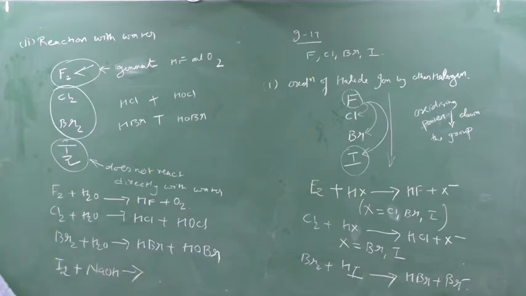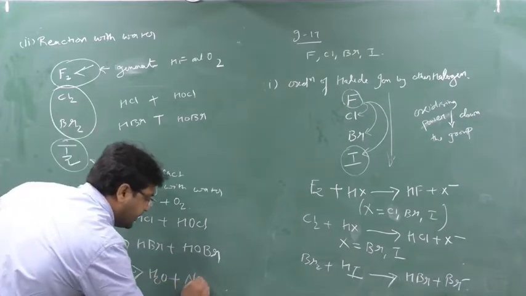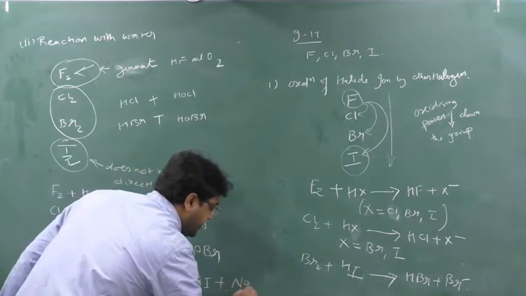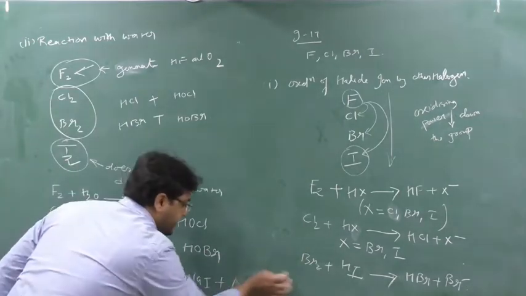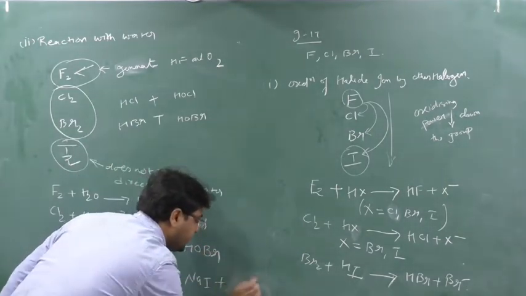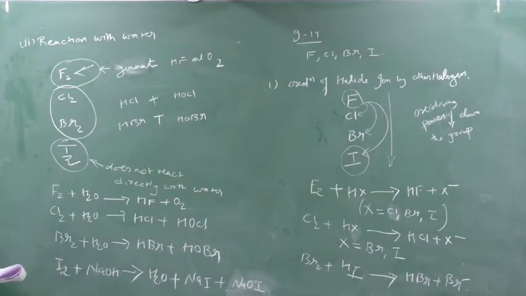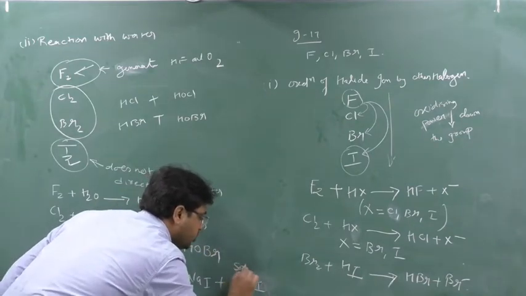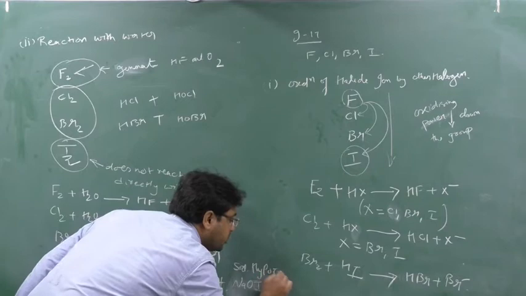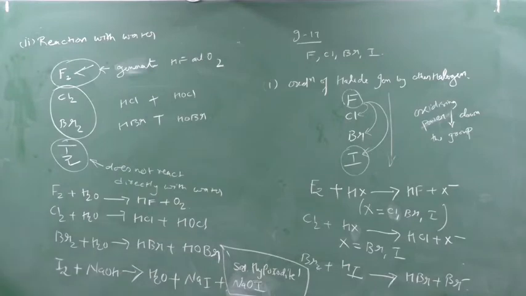Instead it will react with a base like NaOH and generate H2O plus sodium iodide plus sodium hypoiodide, NaOI. I will give the name. Remember this name: sodium hypoiodide. Very, very important. See, certain things you have to mug up. Okay, what to do?